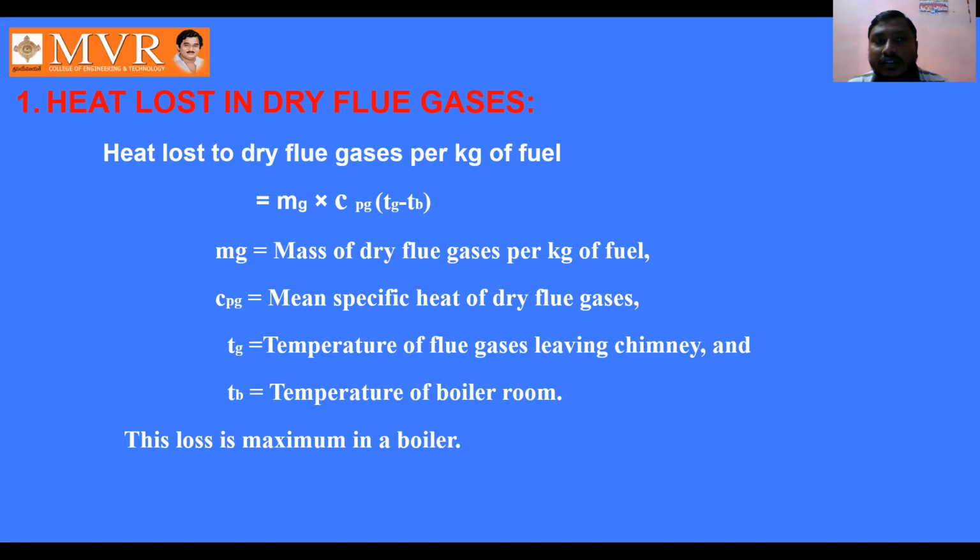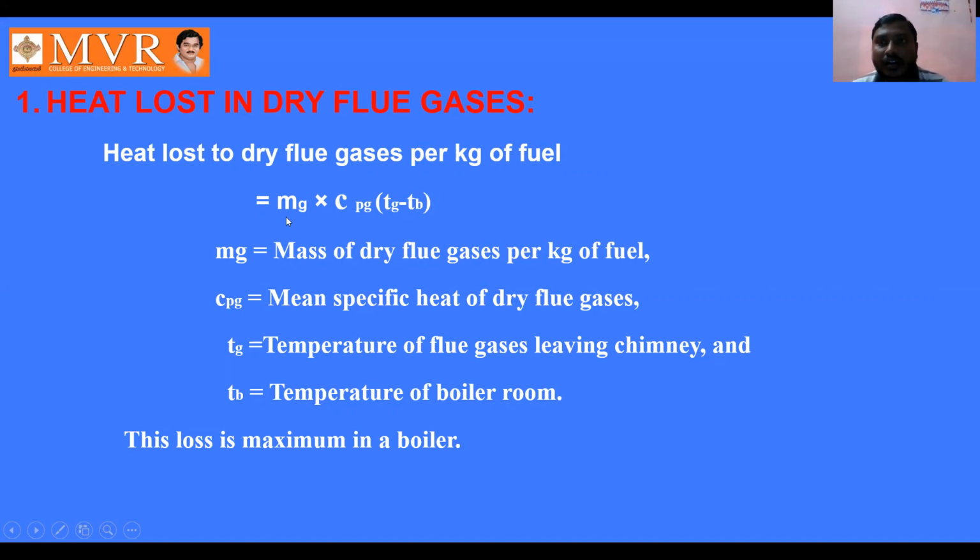In flue gases, the heat is going to be lost. Here we can observe that the major loss in the boiler is due to the dry flue gases. Heat loss due to dry flue gases per kg of fuel is given as mg into cpg into (tg minus tb). This is the temperature difference we can observe here.